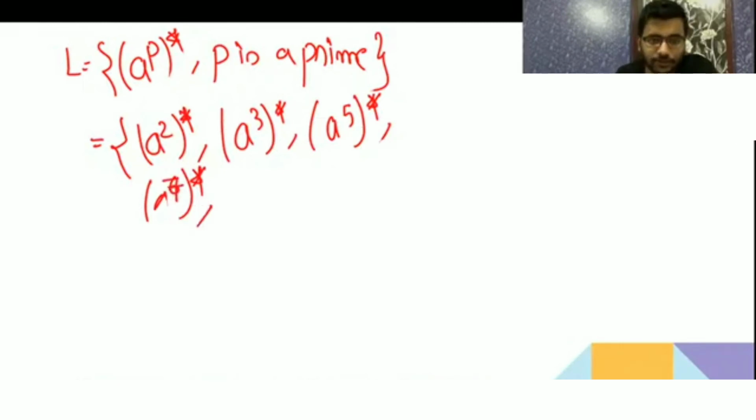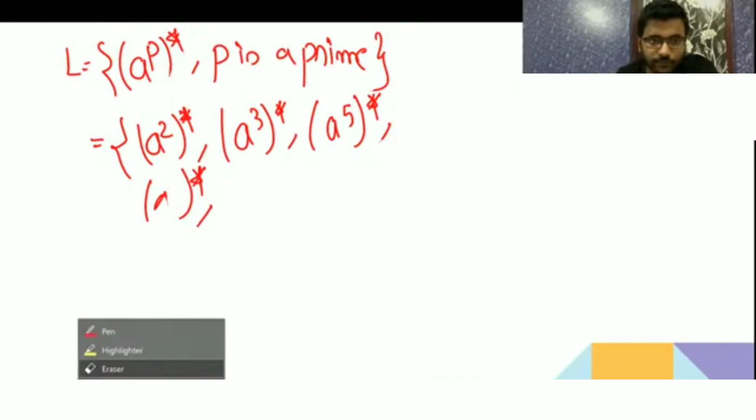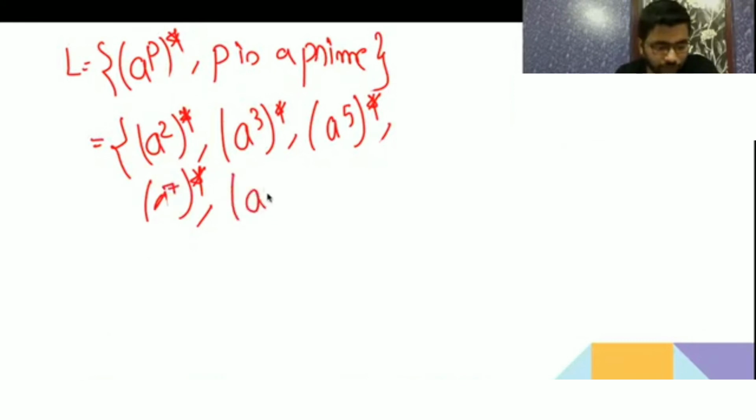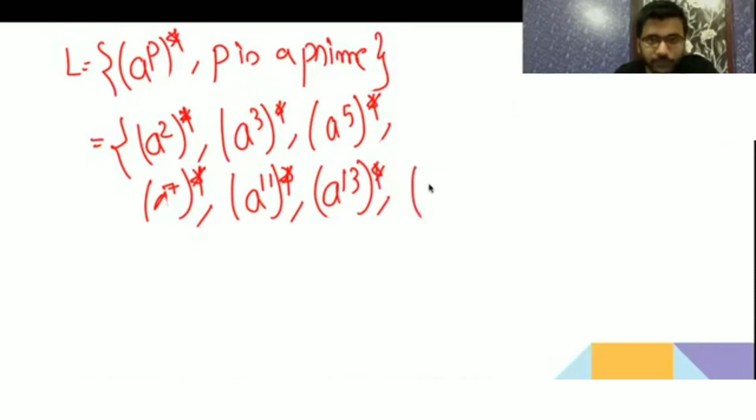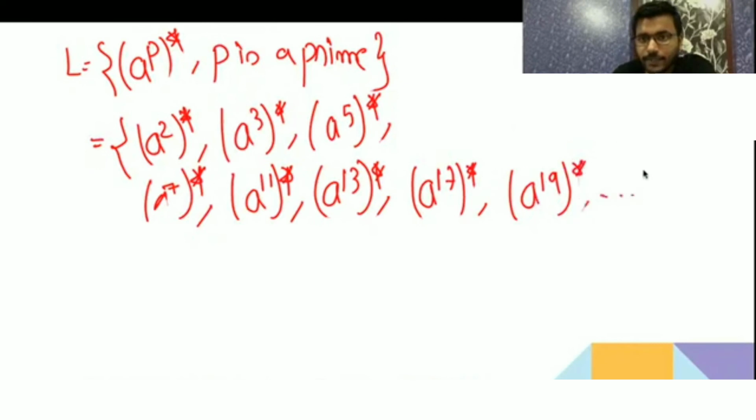star, then it's going to 7, 8, 9, 10, 11, A11 star, then 12, not 13, A13 star, then 17, then 19, like this. So like this it will keep on going.